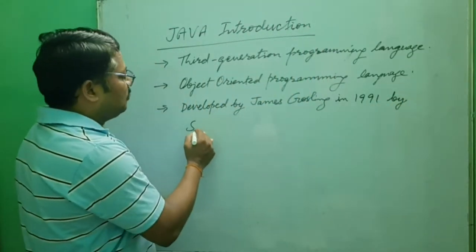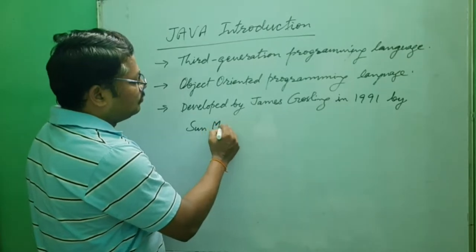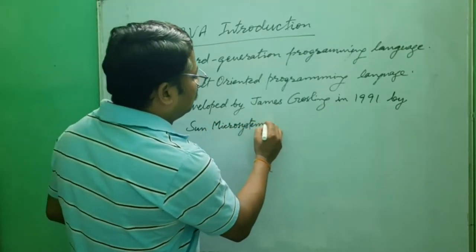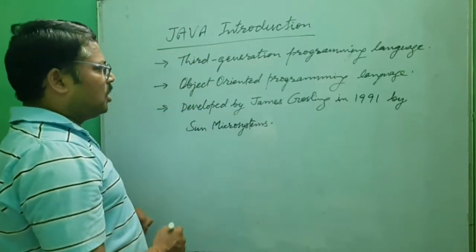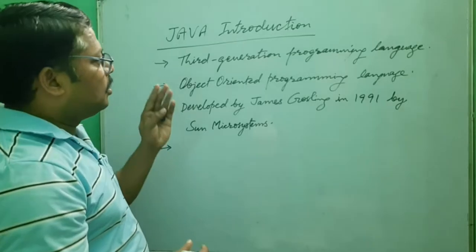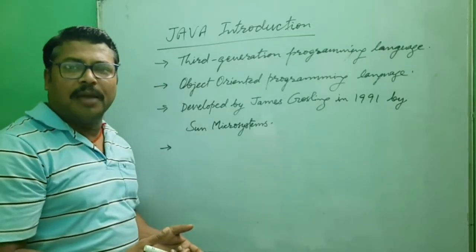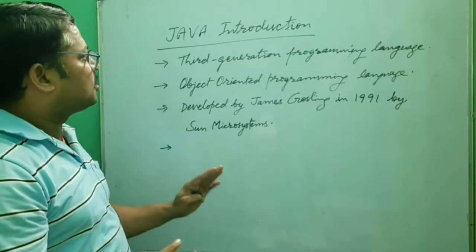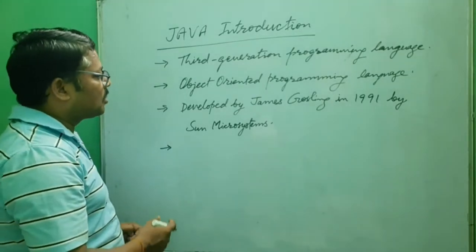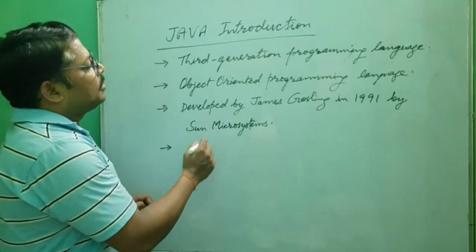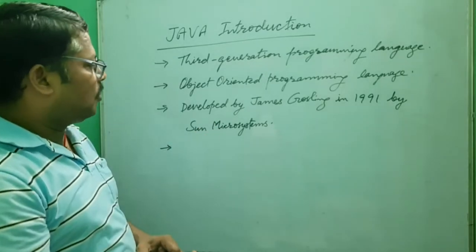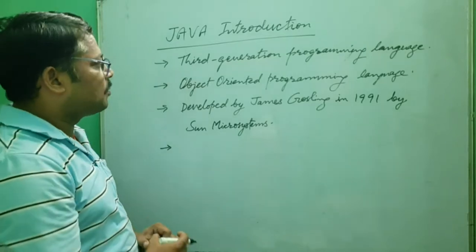What is the company name? Sun Microsystems. One more thing about Java: Java is portable. Java is a secure programming language. All things about Java we will discuss, and we will do that in the programming section further. Here we understand this is a truly object-oriented programming language, and we are going to understand Java programs.